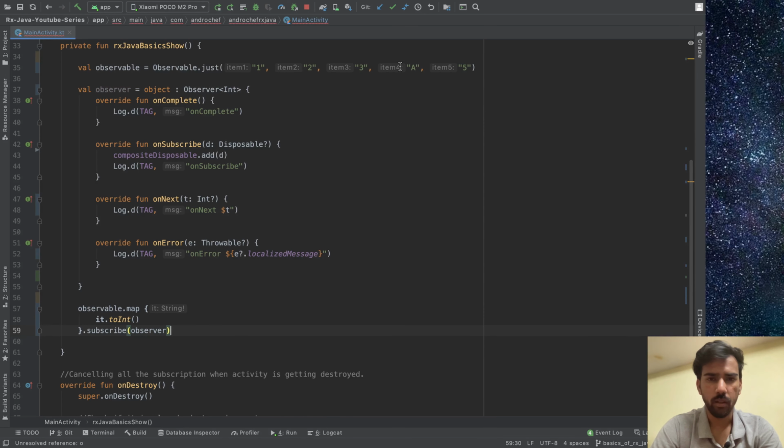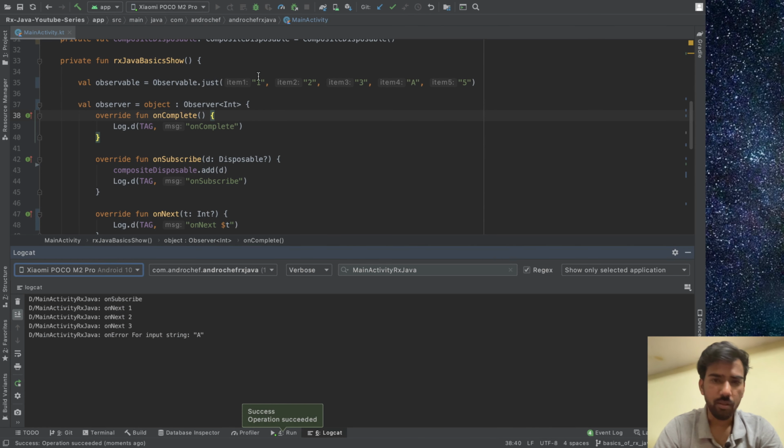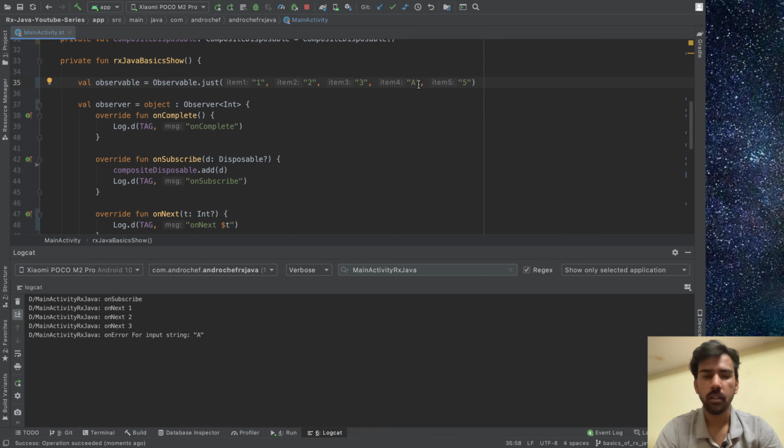Okay, now we will run and see. As you can see, the first, second, third got emitted, and the fourth had a number format exception and it broke. The fifth didn't get emitted, and then you have an error for input string A, right? So this is our simple scenario. Now we need to handle this, we need to call our onComplete, we don't need to break our emission, right?